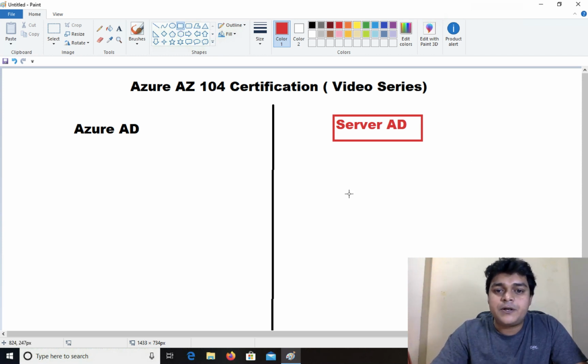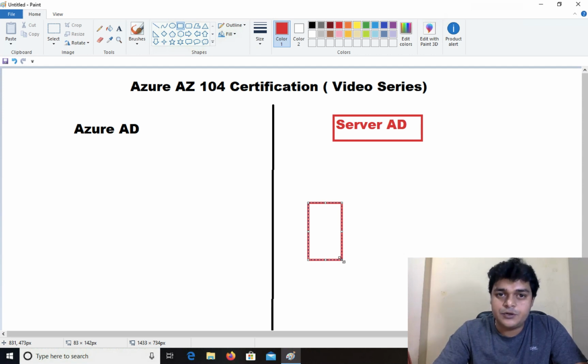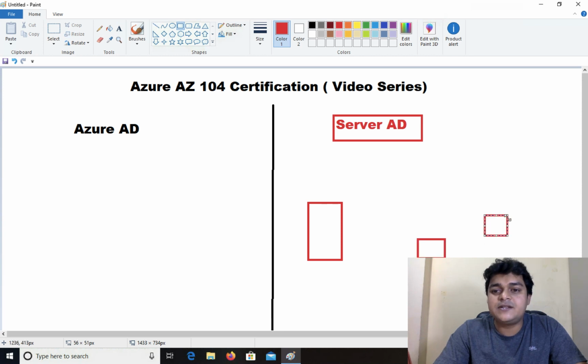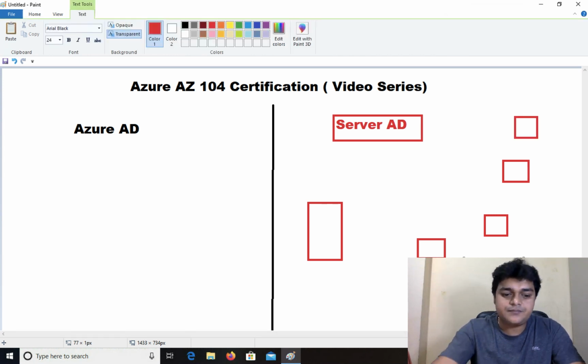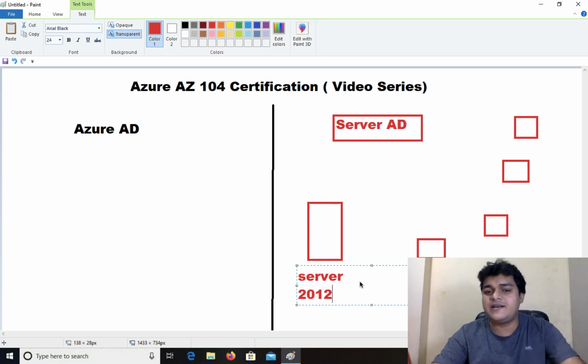For the server Active Directory, you need to create one server operating system. You need to install a server operating system on a machine, and you need to configure multiple clients in your environment. You can choose Windows 7, Windows 8, or Windows 10 and install it on your client's machine. So this is the local Active Directory task. This is your server operating system, server 2012, 2016, or 2019.